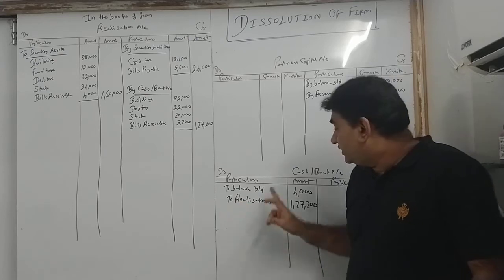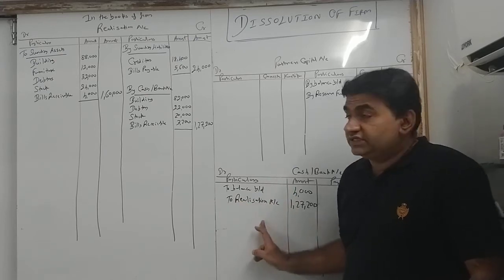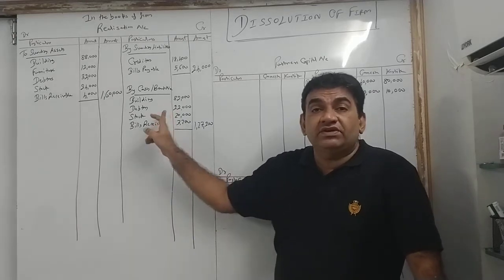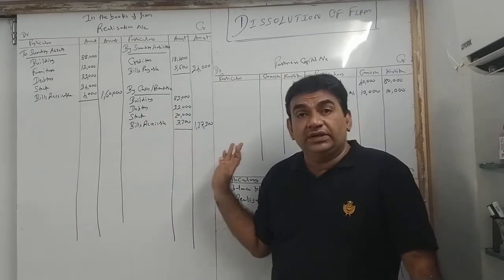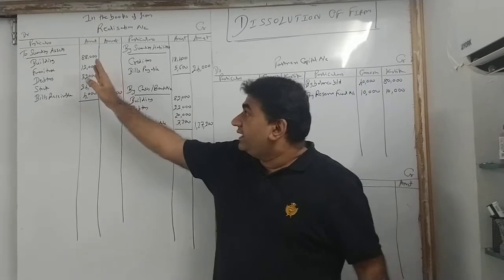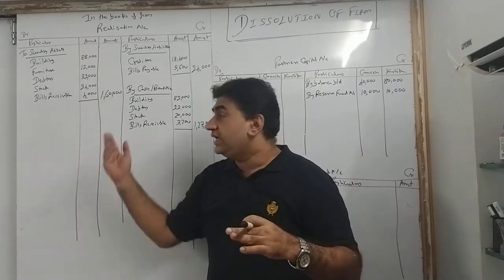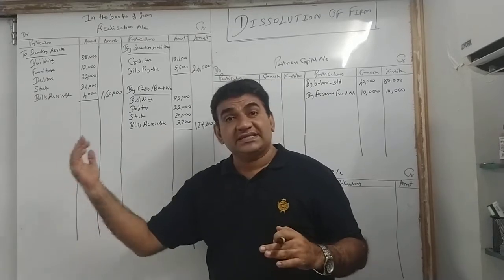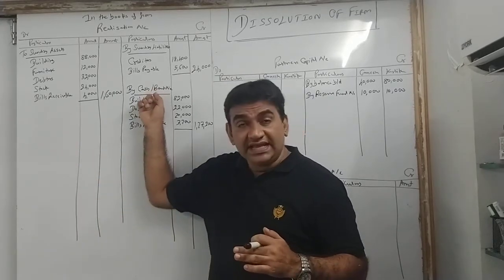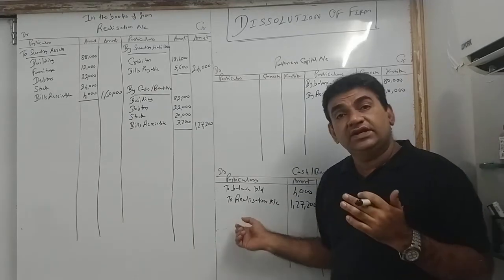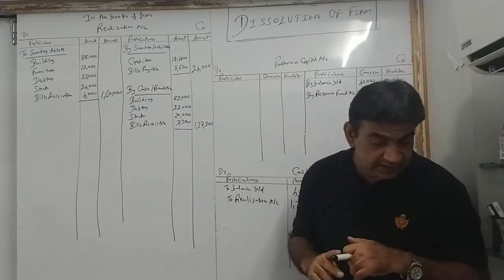So entry becomes what? Cash bank to realization. This breakup here is just for presentation. When you write in cash bank, it has to be total. Getting it now? See, I'll repeat again. Assets you have transferred it here. Now against that you are getting money, so reverse it. And पैसा आ रहा है, so you will write by cash bank, and money coming in, cash bank के debit side में to realization. आगे.